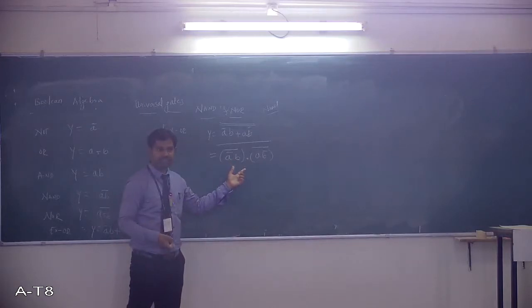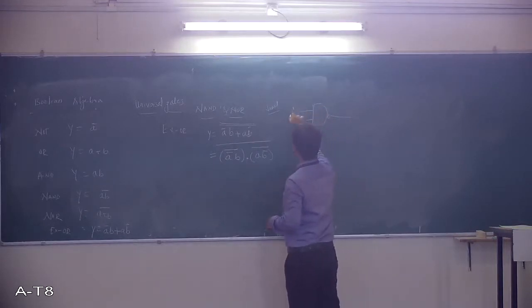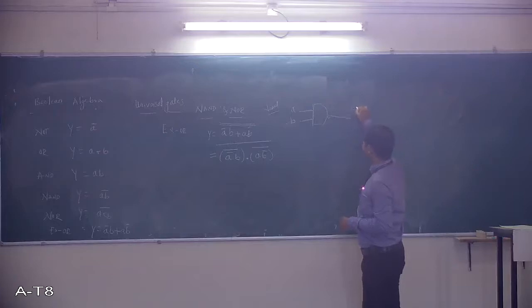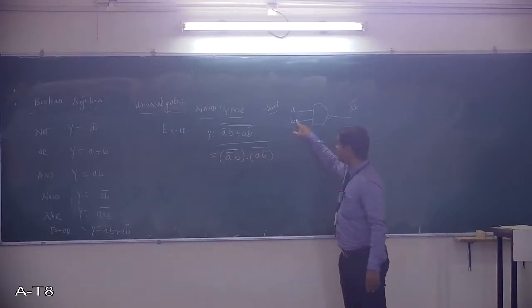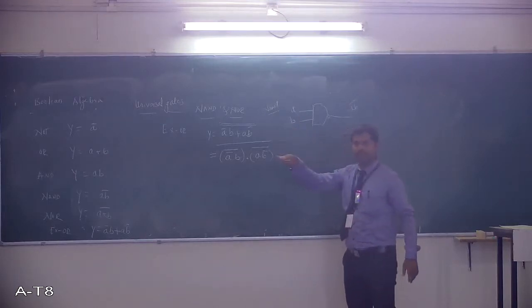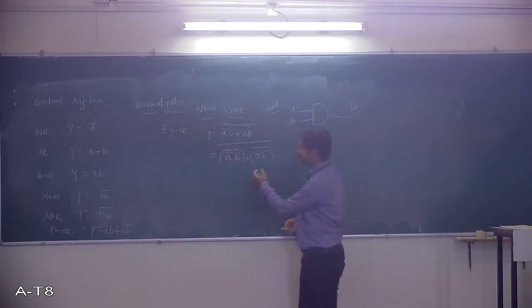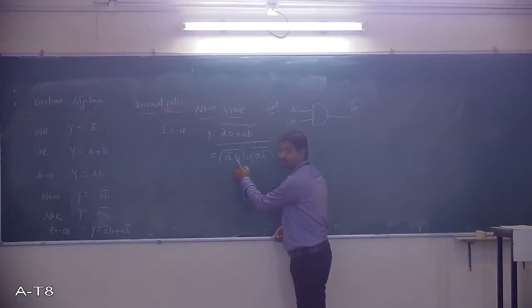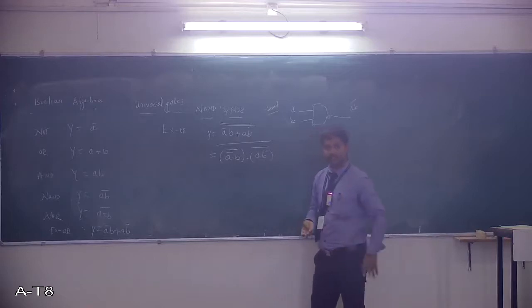I can implement with a NAND gate, no? NAND gate function is what? If we have 2 inputs, A and B, output is AB bar. It means it will AND these 2 variables and you put a bar on that. That is the function of NAND. Check it now. This is one variable, this is one more variable. It is logically ANDed product and bar. Similarly, 2 variables, there is a product and this is a bar. So the entire expression I can implement with the NAND gates.